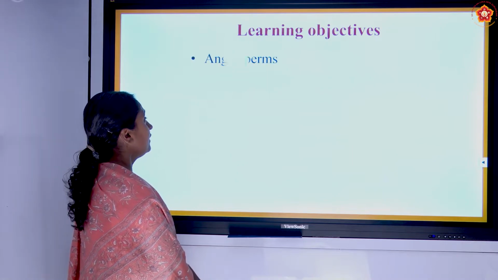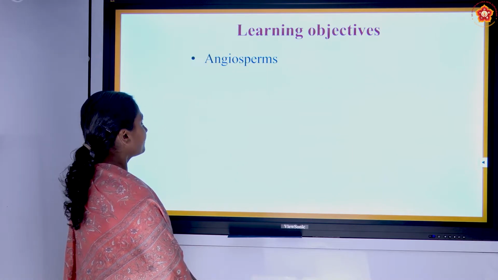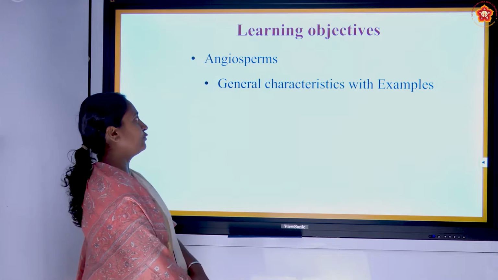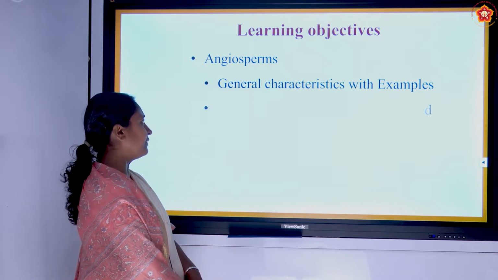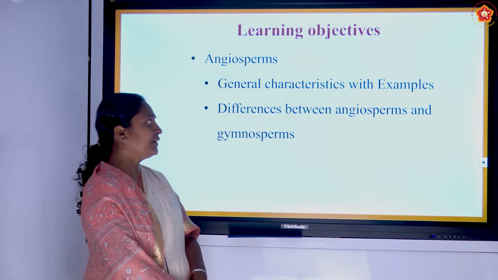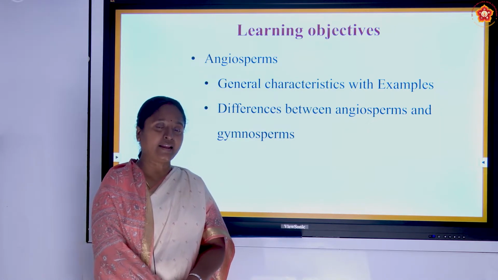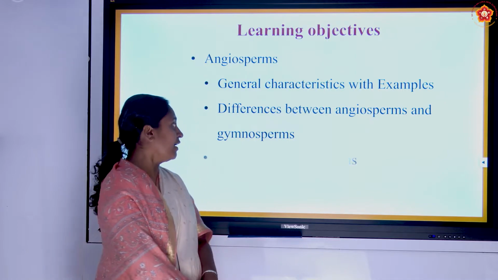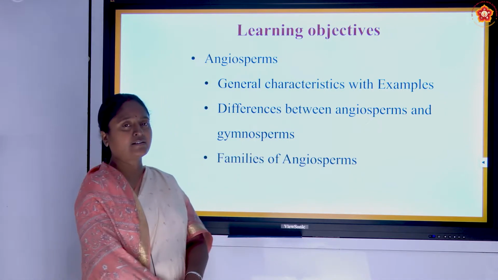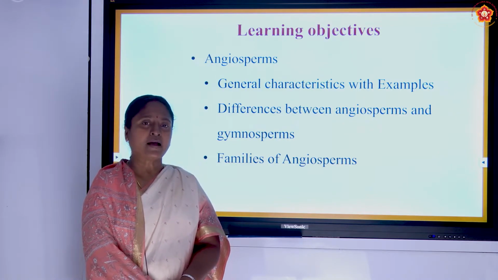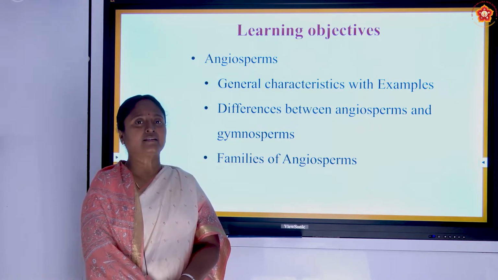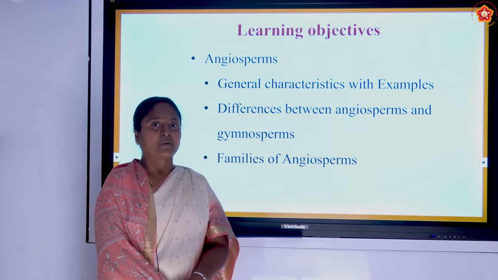Now we will see the learning objective of today. The angiosperm we are going to study today. We will see the general characteristic features with examples, and we are going to talk about the difference between gymnosperm and angiosperm. Finally, we are going to see the different families present in this category. The families in detail we will see in the next upcoming presentation.